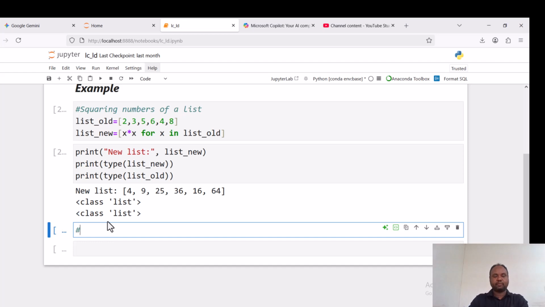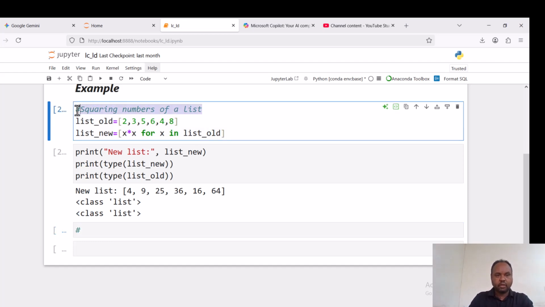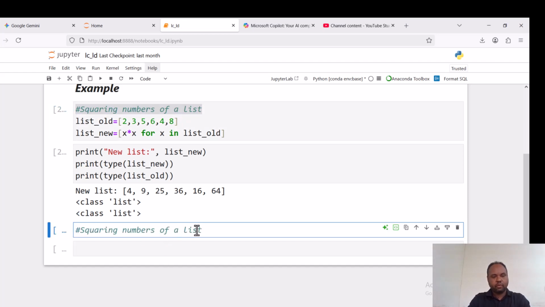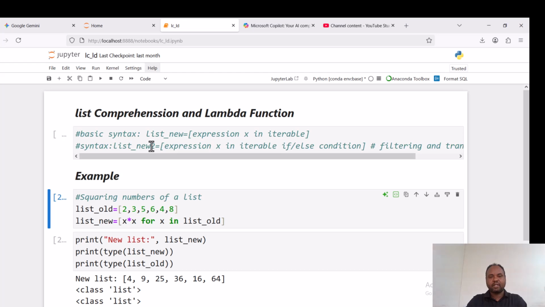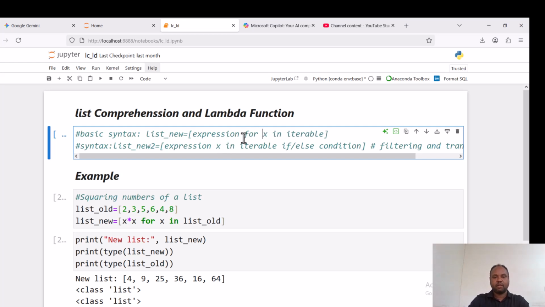Well, the second one is squaring the odd numbers of a list. Here we only need the squares of the odd numbers. Out of this list, we need a list of the squares of odd numbers only. To do so, we use the second scenario expression: the expression for x in iterable, with a condition.